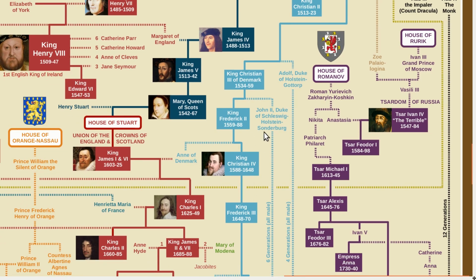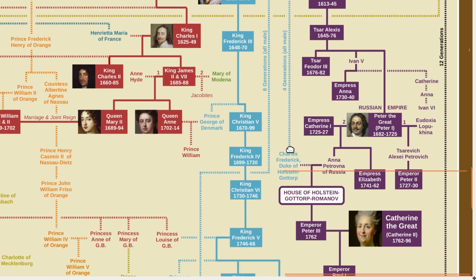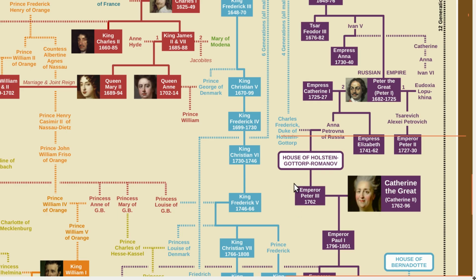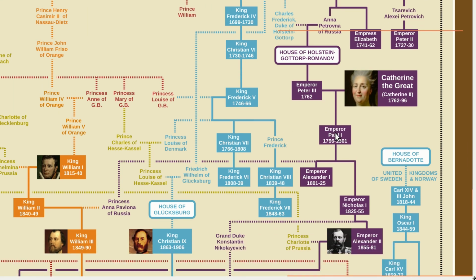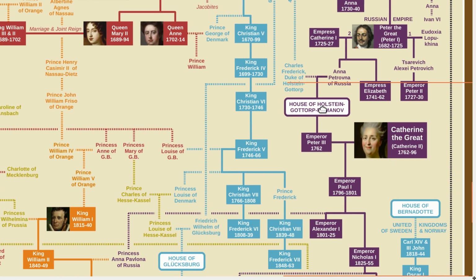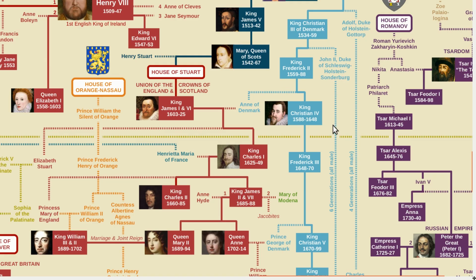But we also get some other branches of the family that I'll point out. First, we get a male line descendant from this branch that eventually becomes Emperor of Russia. All the Russian emperors after this point are officially members of the House of Holstein-Gottorp-Romanov, a junior branch of the House of Oldenburg. We also get a branch here that eventually becomes the House of Glücksburg, which later takes over from the senior branch, but we'll get to that in a moment.